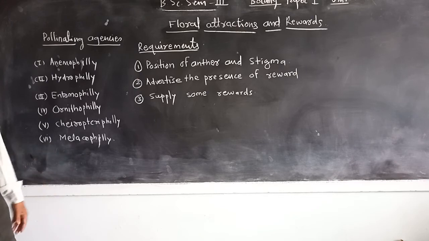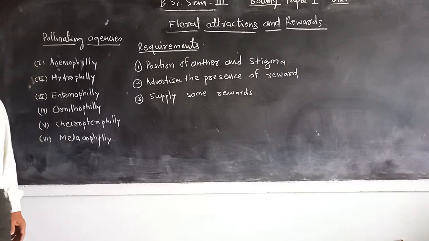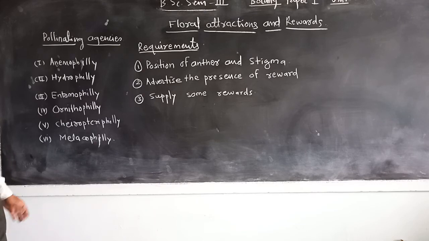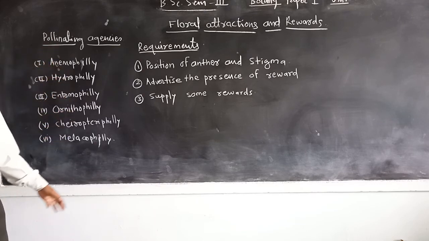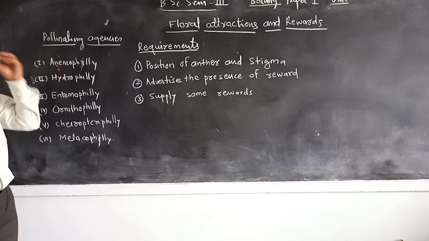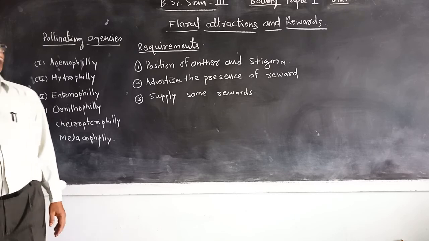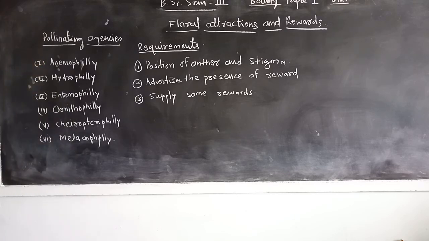In Malacophily, pollination takes place by means of snails and slugs. These are the pollinating agents and the floral attraction and rewards. This is about the pollinating agents.